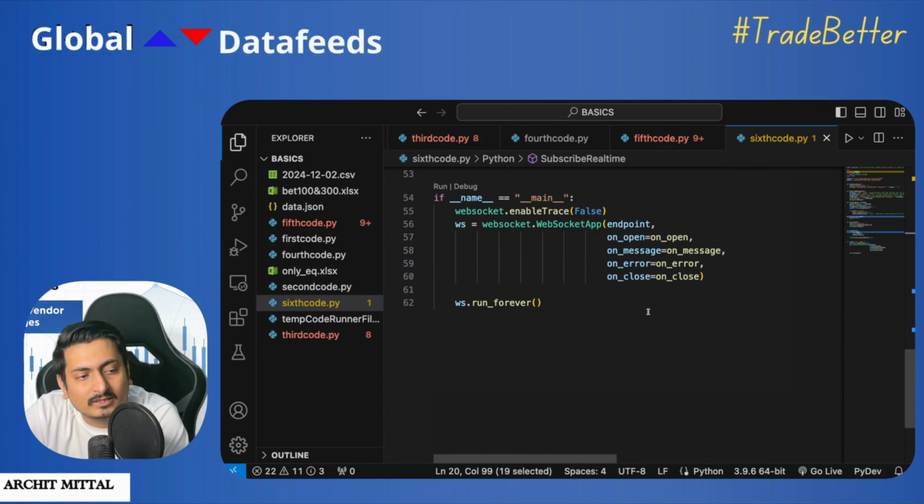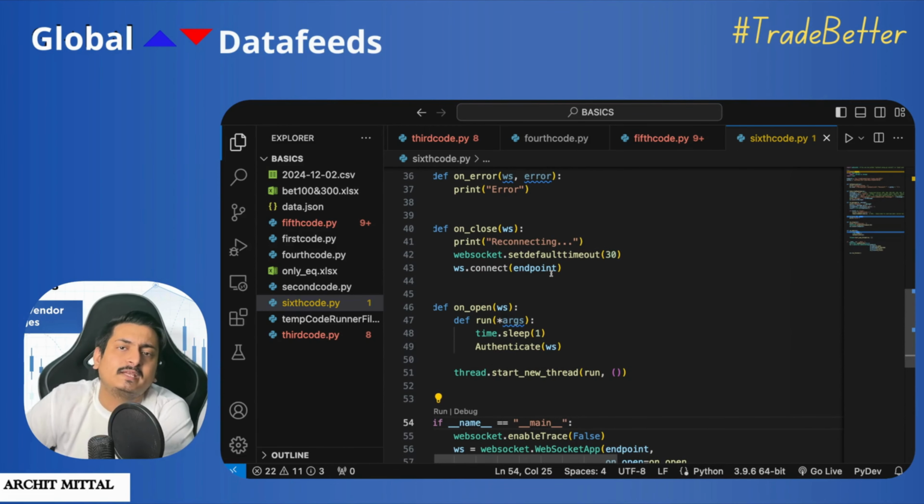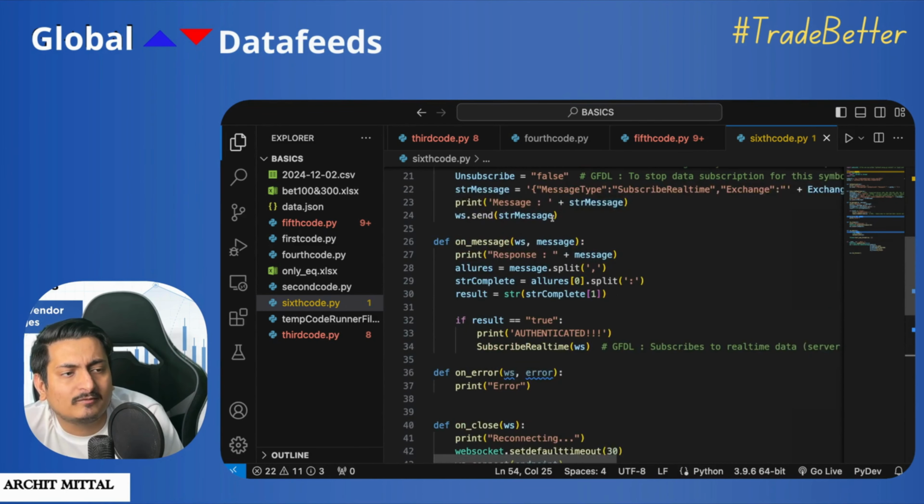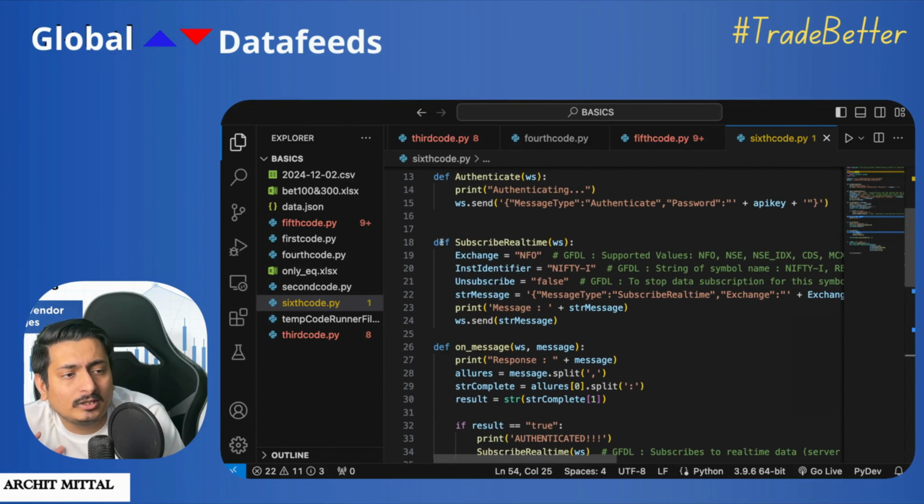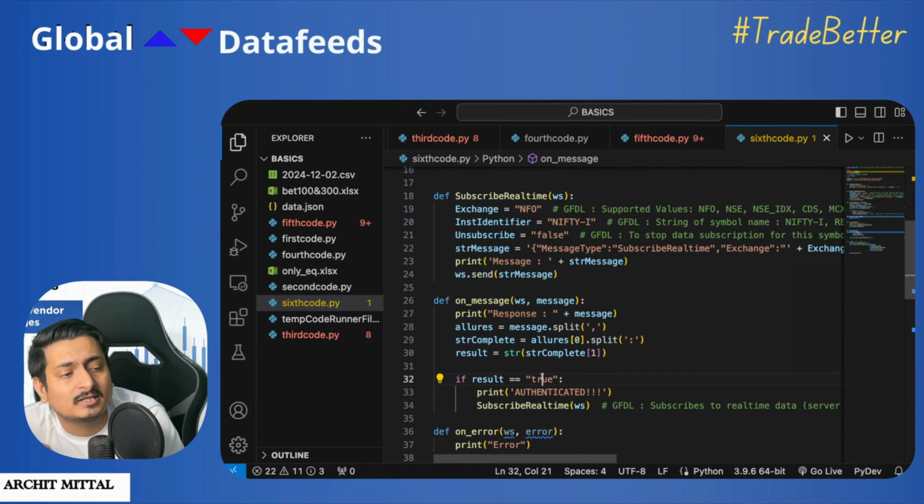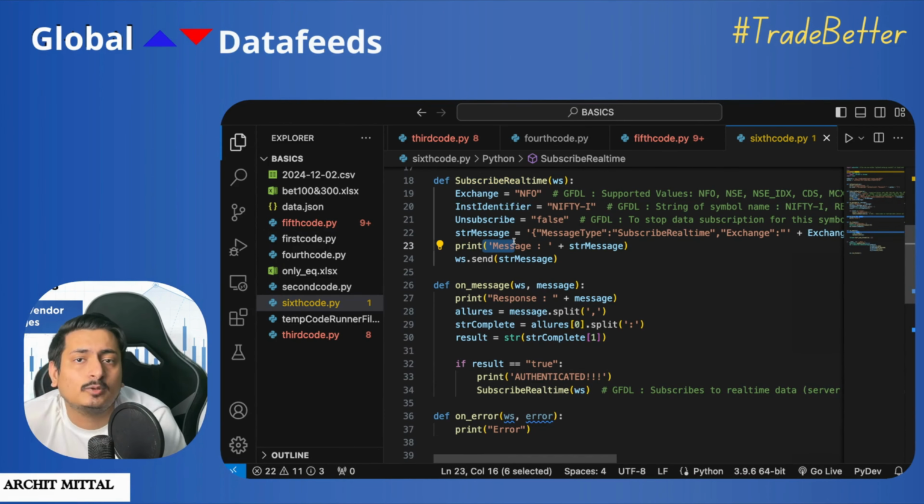Now I just have to run this code. In this code, the code always starts from this if name equals main line. So from here the code is starting. This whole code you will be getting as it is. You just have to copy paste it. You don't have to change anything in this code. You just have to pay more attention to these two functions, because the on message function in the WebSocket code is always where the response is coming, and the subscribe real time is the message code where your message gets printed.